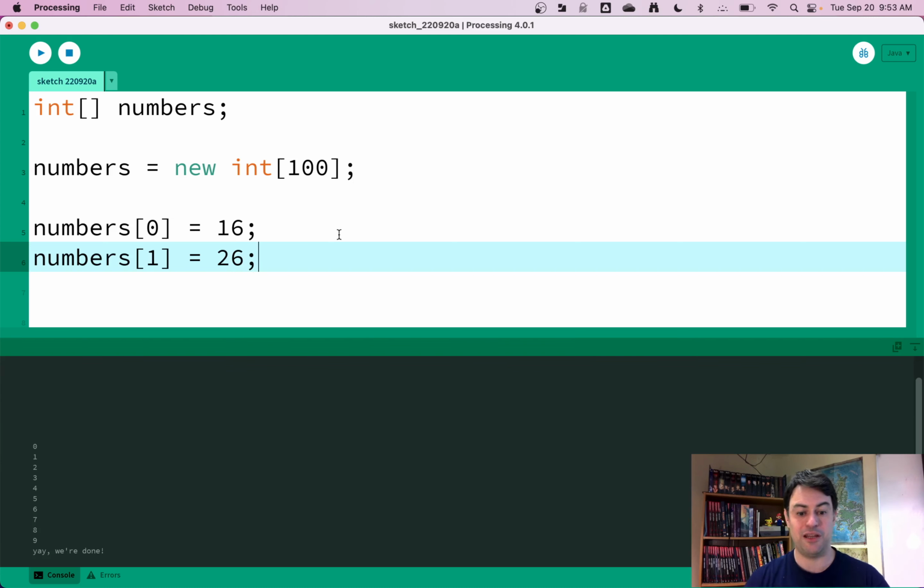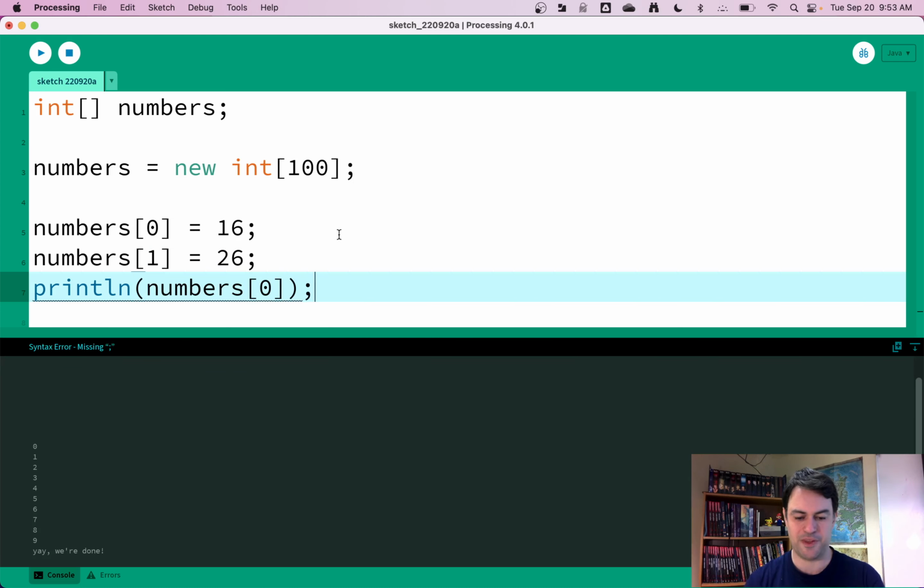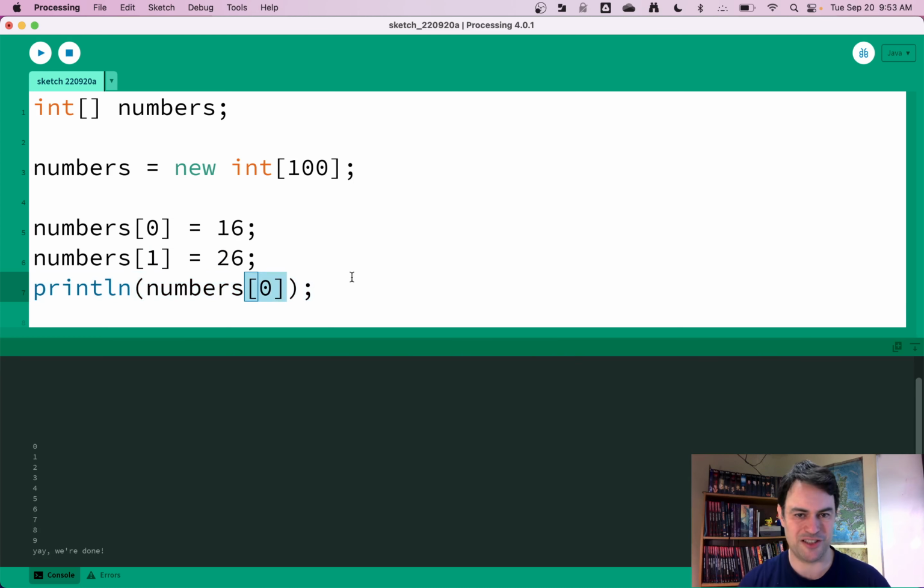And if you want to read that value, like if you wanted to say print line numbers sub 0, that's how you pronounce that, by the way. Sub is usually like subscript. That is the way you would access it. So basically, you can use this just like any variable, like x or whatever you want, but you give the name of the array and the index or page number of the particular value that you're going to work with.